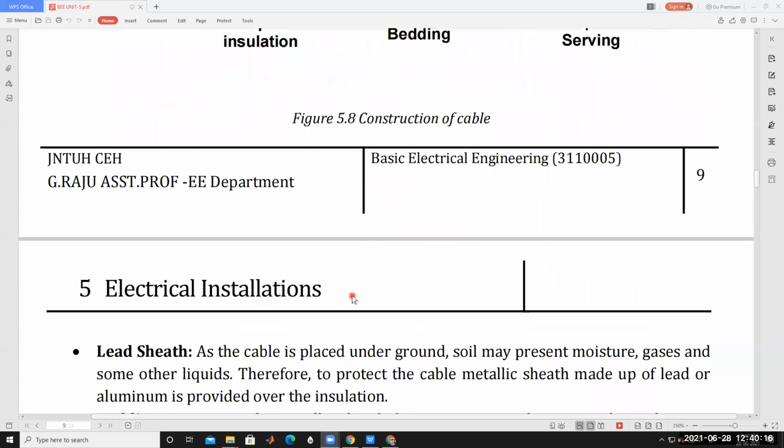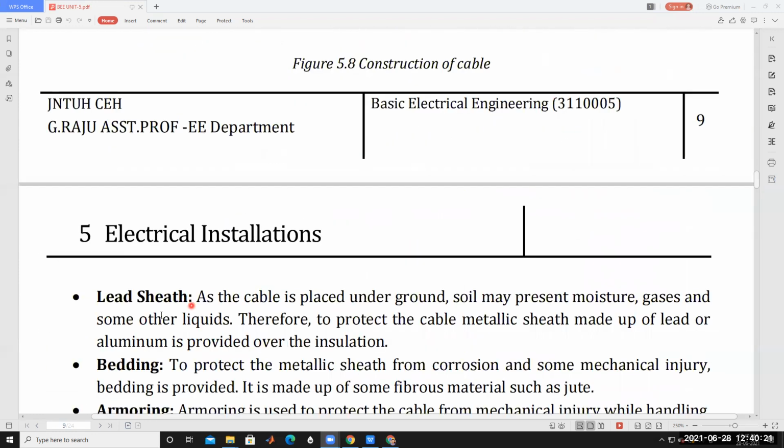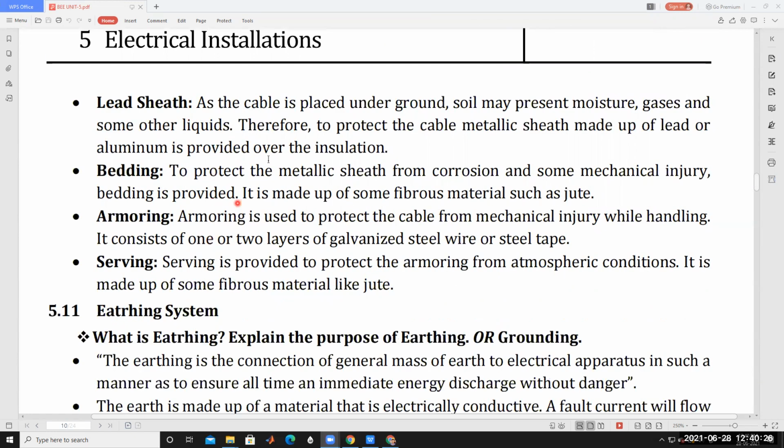Next, lead sheath. What is the use of lead sheath? It provides protection against moisture content. As the cable is placed underground, the soil may contain moisture, gases, and some other liquids. Therefore, to protect the cable, a metallic sheath made of lead or aluminum is provided over the insulation. This is the purpose of lead sheath.